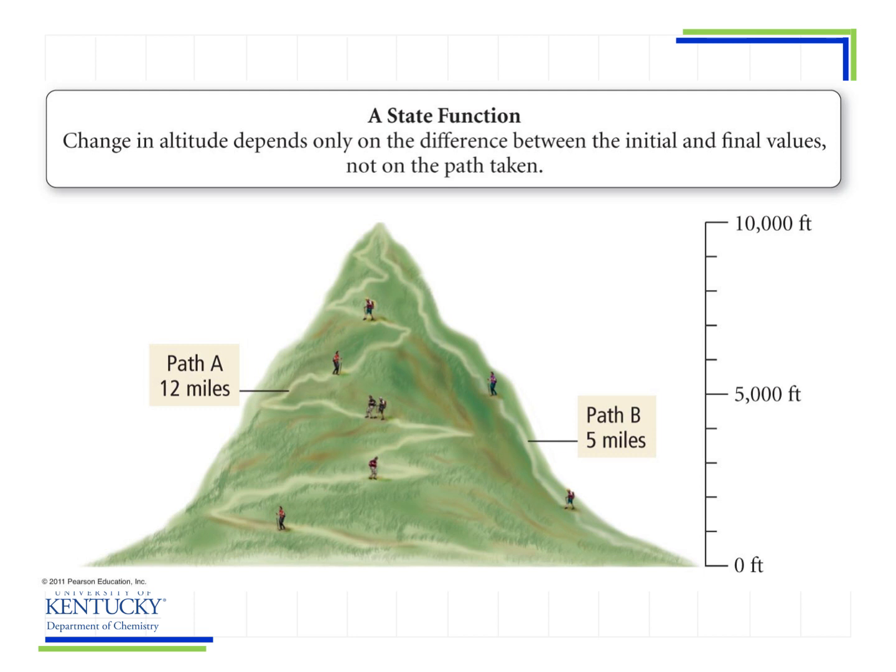You see these people climbing up the mountain, and the altitude that each person is climbing, it doesn't matter what route they're taking. These people take the longer route, going all the way through this route to the top of the mountain. They're going 12 miles, but the altitude is still the same.